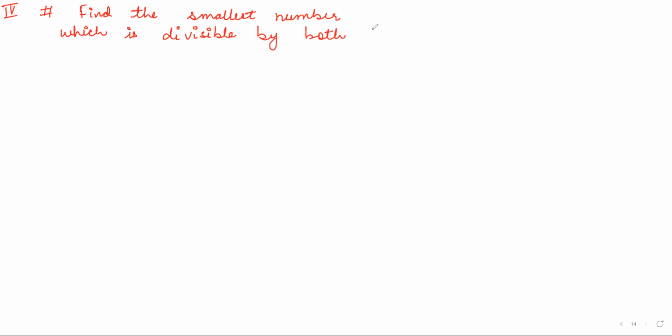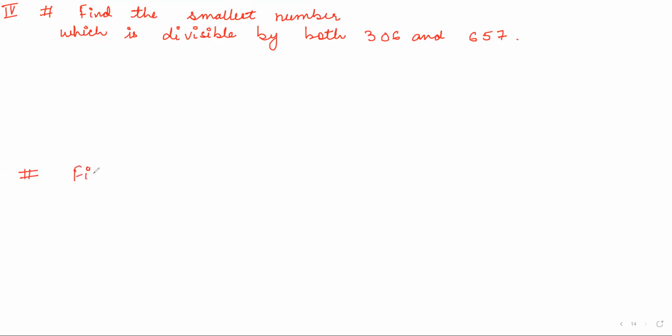Find the smallest number which is divisible by both 306 and 657, right? And another type can be this. We will solve both.